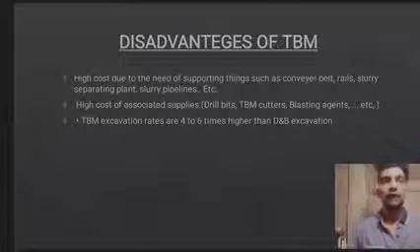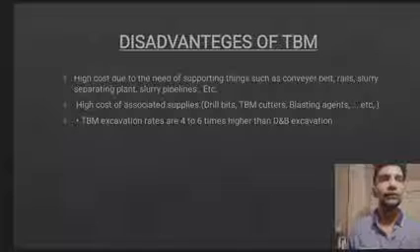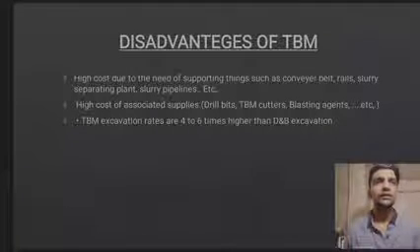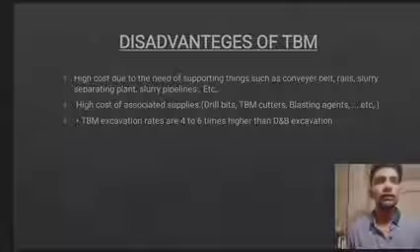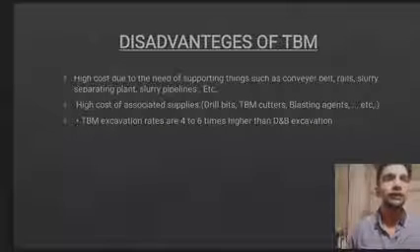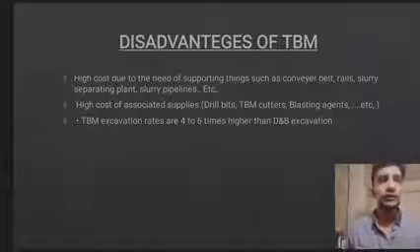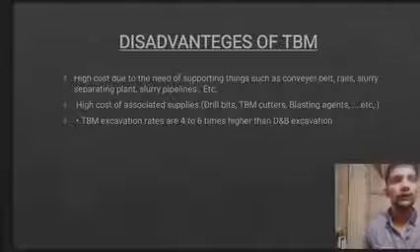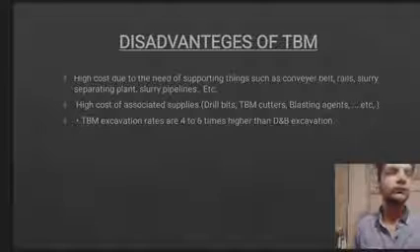Disadvantages of the TBM: high cost due to the need of supporting things such as conveyor belt, rail, slurry separating plant, slurry pipelines, etc. High cost of associated supplies, drill bits, TBM's cutters, blasting agents, etc. TBM excavation rates are 4 to 6 times higher than D&B excavation.